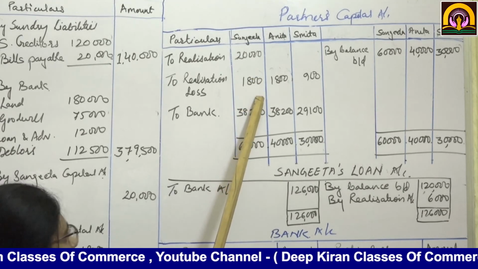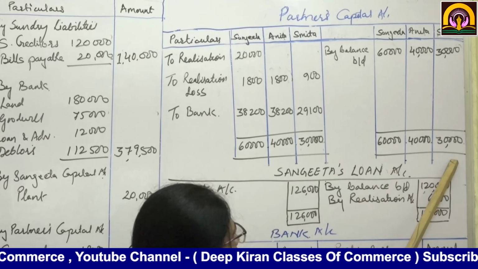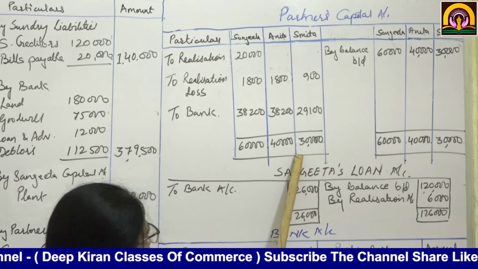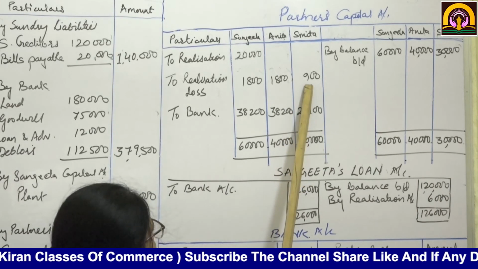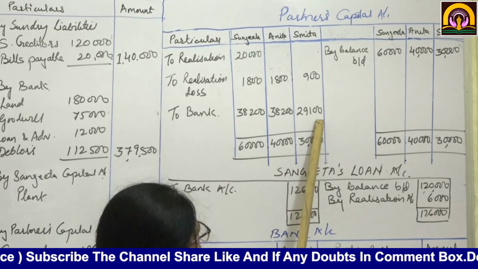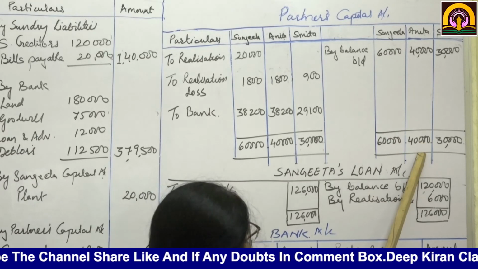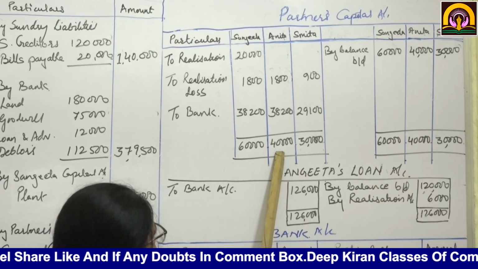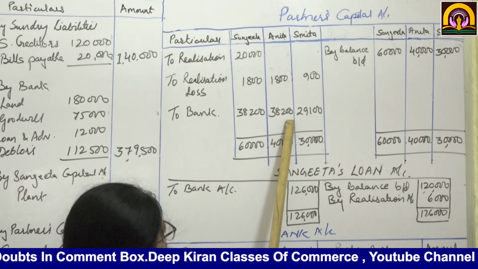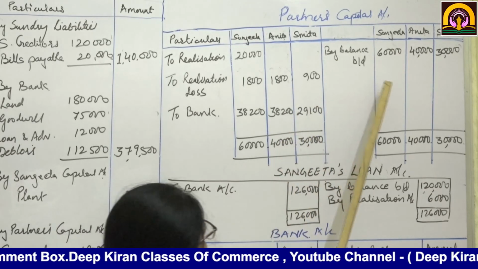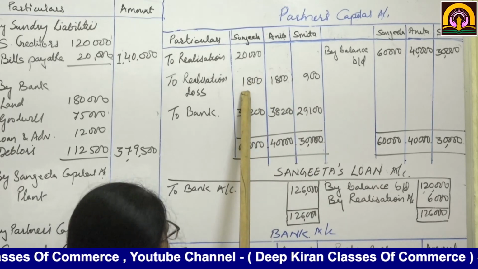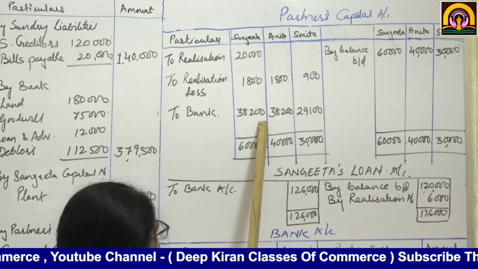Now we are going to total up the capital accounts. First, Smita's account we will close: 30,000 on the credit side, write on the debit side minus 900, the remaining will be 29,100. Then Anita's credit side 40,000, write on the debit side, same line, minus 1,800, remaining will be 38,200. Now Sangeeta 60,000 minus 21,800, remaining will be 38,200.